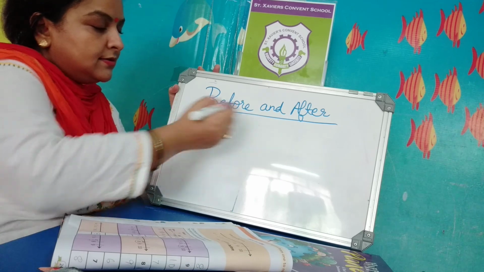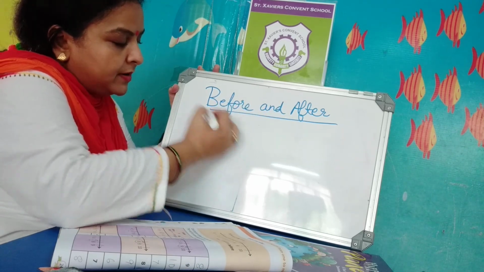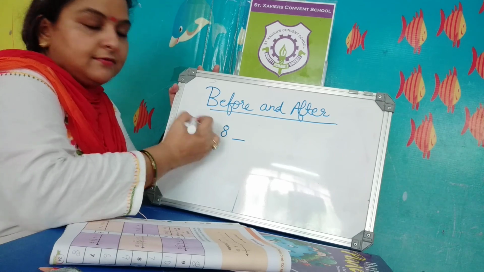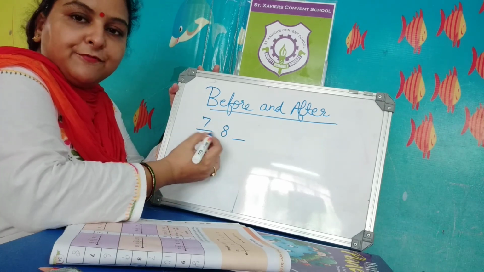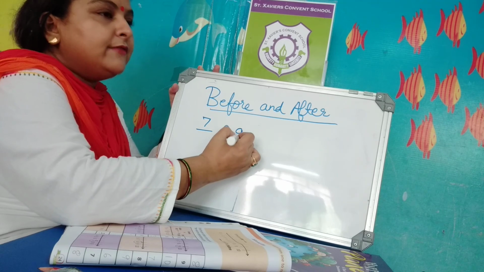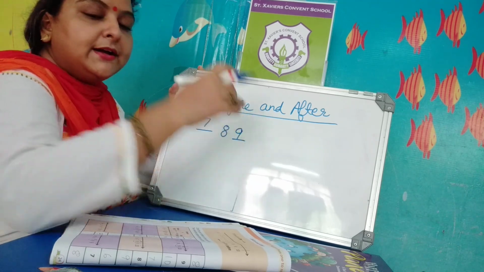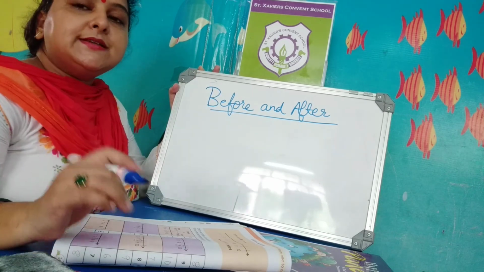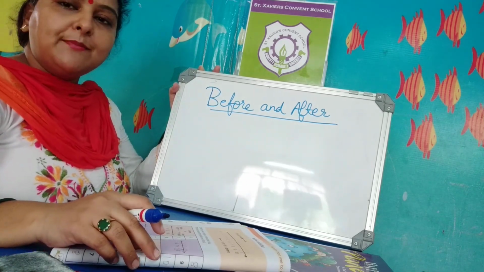In prep class, suppose this is the 8th number. So what will come before number 8? The 7. The number 7 will come before 8, and the number 9 will come after 8. But you should know how to represent the numbers on a number line.